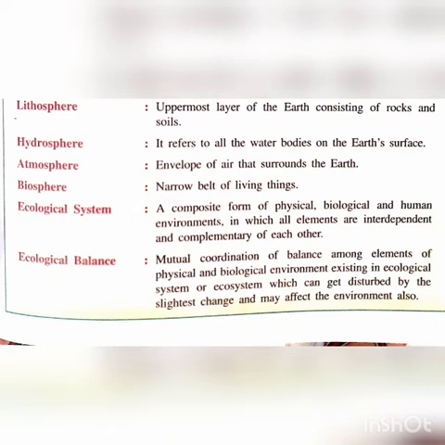So move on to the next one, and the last one is ecological balance. Ecological balance is a mutual coordination of balance among the elements of physical as well as biological environment, that is natural environment, existing in the ecological system or ecosystem, which can get disturbed by the slightest or tiniest change, and may affect the environment also. So that balance has to be maintained in the environment.